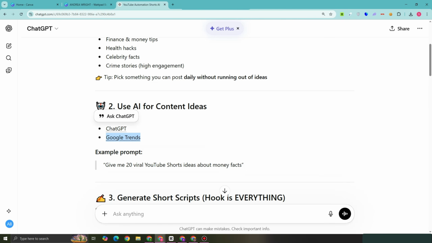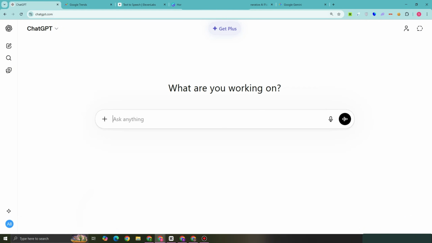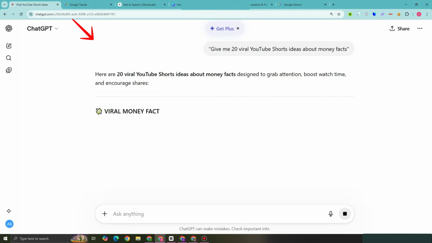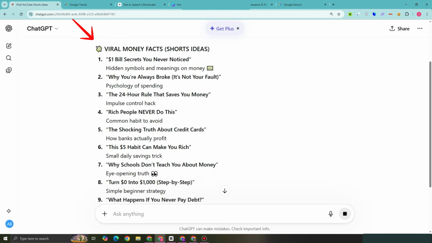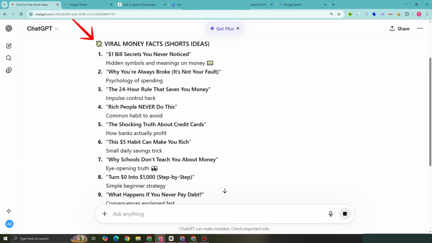Once done, then you can go to step two, use AI for content ideas such as ChatGPT and Google Trends. So, for example, we'll be using this prompt, give me 20 viral YouTube Shorts ideas about money facts. Now, open again a new tab for ChatGPT and then paste it. Wait for a couple of seconds and you should see the following ideas. And all you have to do now is to create a script out of it.